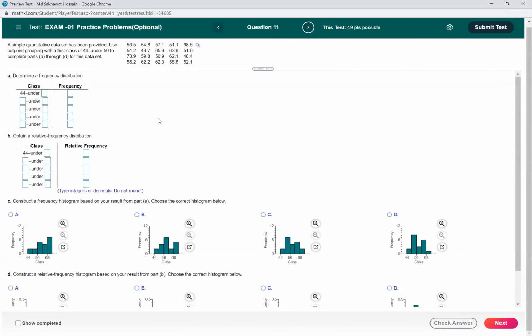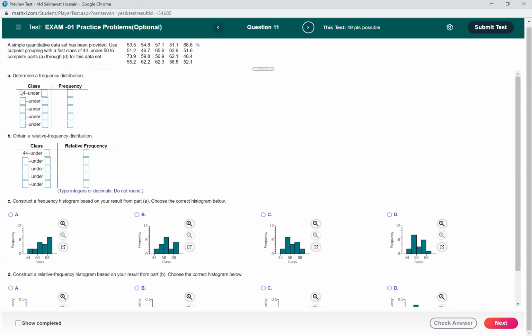Yeah, I want to go over this one because this is a continuous random variable and we have decimal points. So we have to use grouping, right? Yeah, for a continuous variable, we have to use grouping. So a simple quantitative data set has been provided. Use cut point grouping. And I think there should be some questions where you will be asked what type of grouping you need to use for a particular set of data. Okay, determine the frequency distribution.